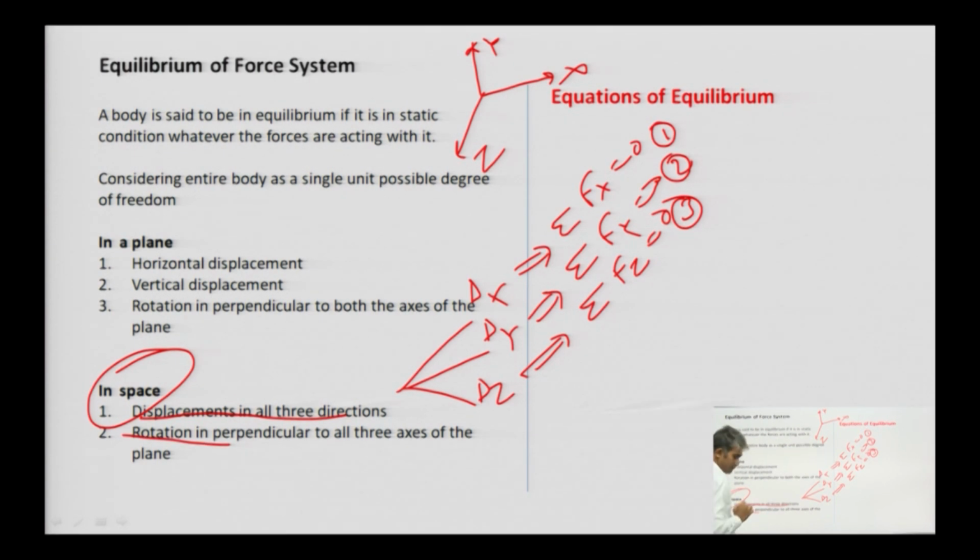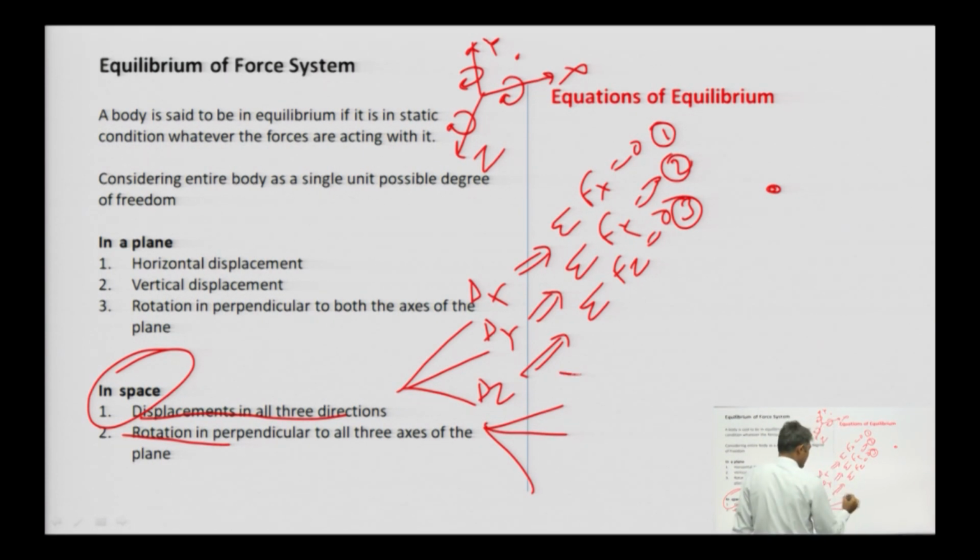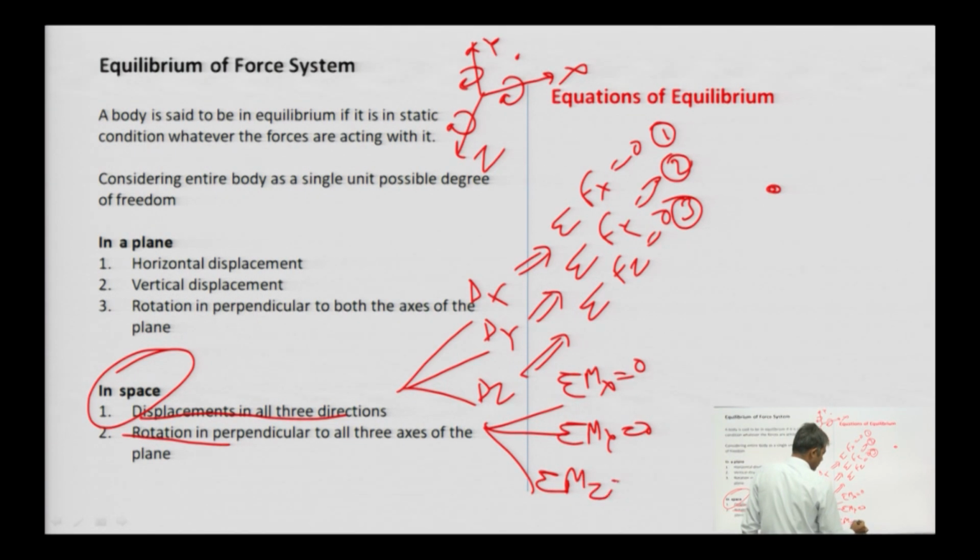Second, rotation. Since a body in space can rotate along x, along y, along z, therefore the static condition will be achieved only when sigma M about x is 0, sigma M about y equals 0, sigma M about z equals 0.